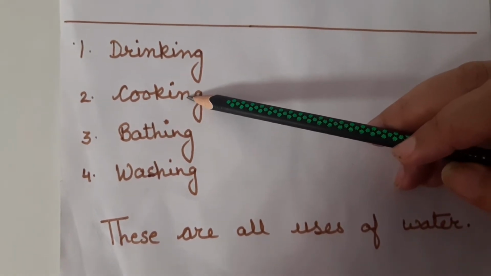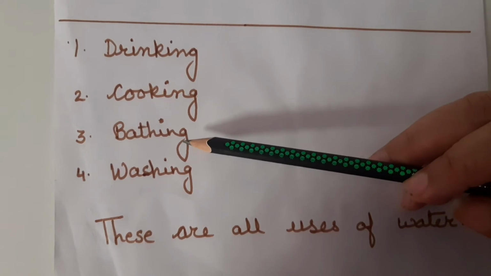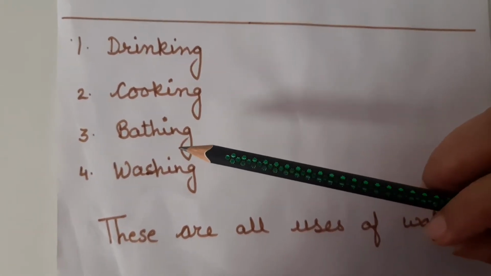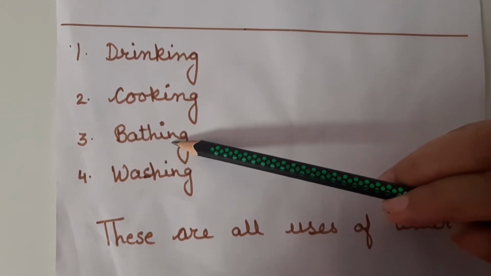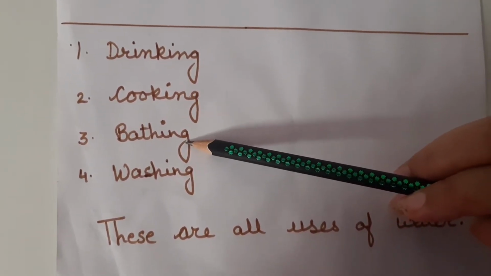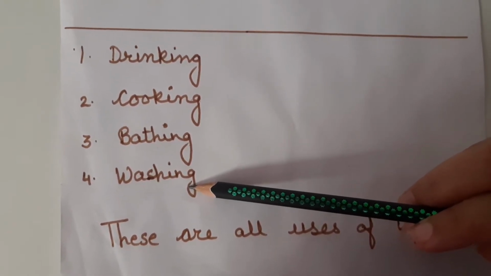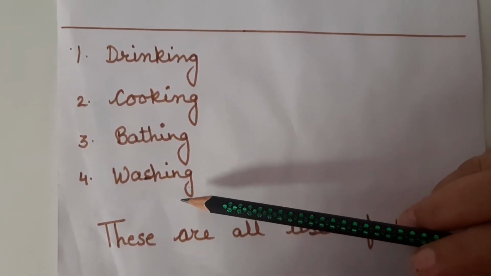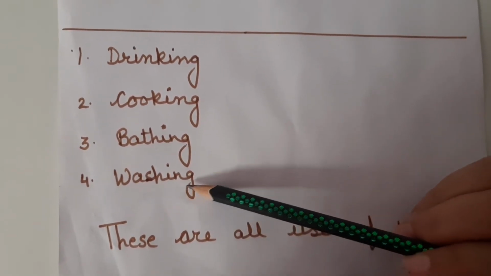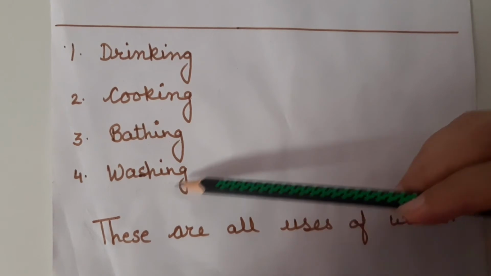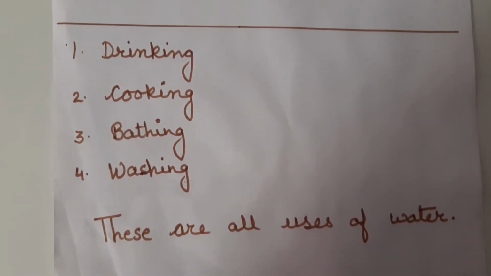C-O-O-K-I-N-G. Cooking. In number 3, what was the boy doing with water? He was bathing. So write down the spelling of bathing. That is B-A-T-H-I-N-G. And in the last picture, what was the girl doing? She was washing clothes. So the spelling of washing is W-A-S-H-I-N-G. So children, these are all the uses of water, where we use the water.